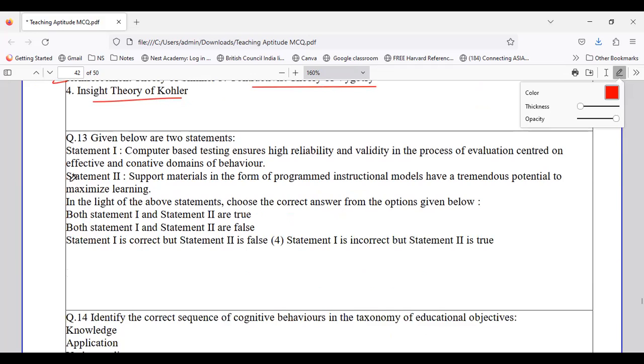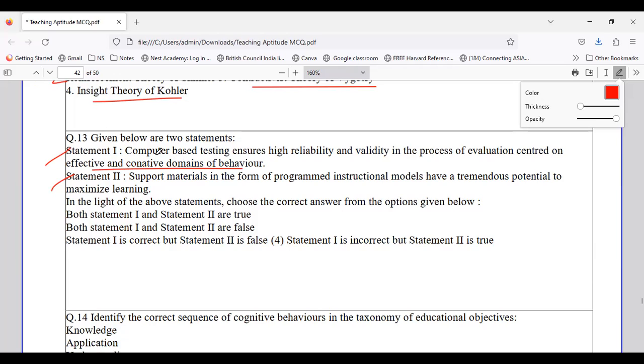Okay, now we have question number 13. Question number 13 is about two statements. Statement 1 is: computer-based testing ensures higher reliability and validity. We have studied one question on reliability and validity. So here it is talking about what? It is talking about computer-based testing ensuring higher reliability and validity in the process of evaluation centered on affective and cognitive domain. That is cognitive domain.